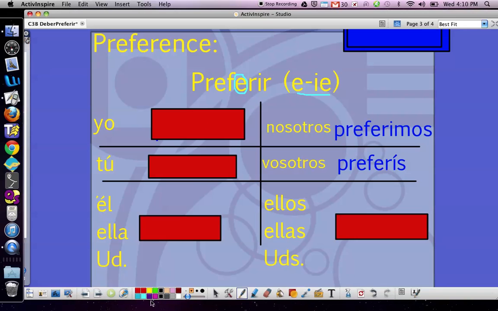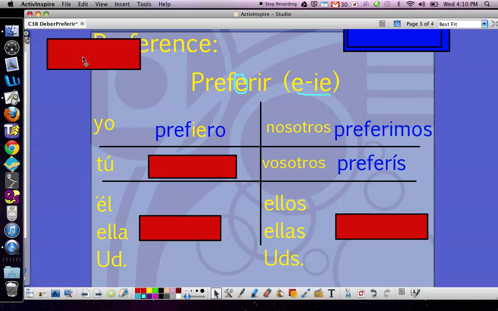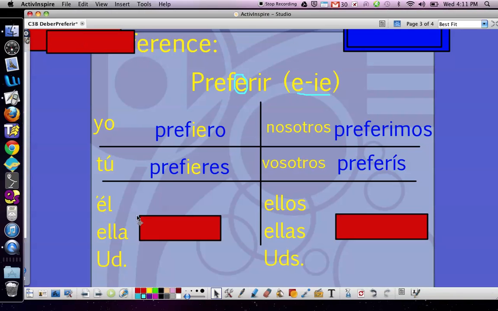So in the yo form, I'm going to make it prefiero. P-R-E-F, change that E to I-E, R, and add my O. Same in the tú form. I'm going to add ES just like I normally would, but this second E is going to become IE, prefieres.